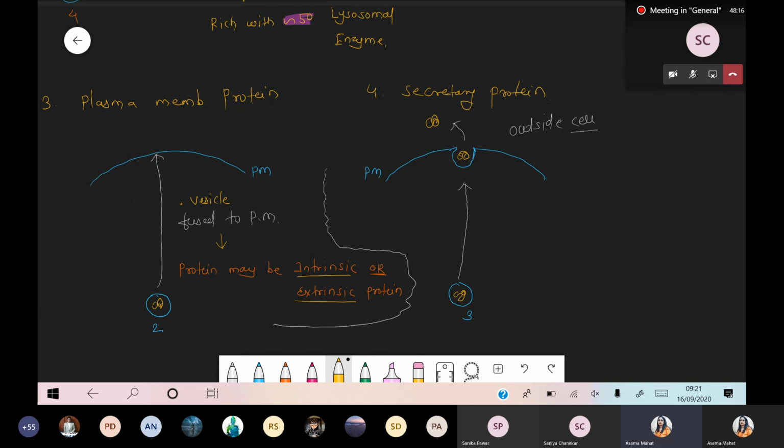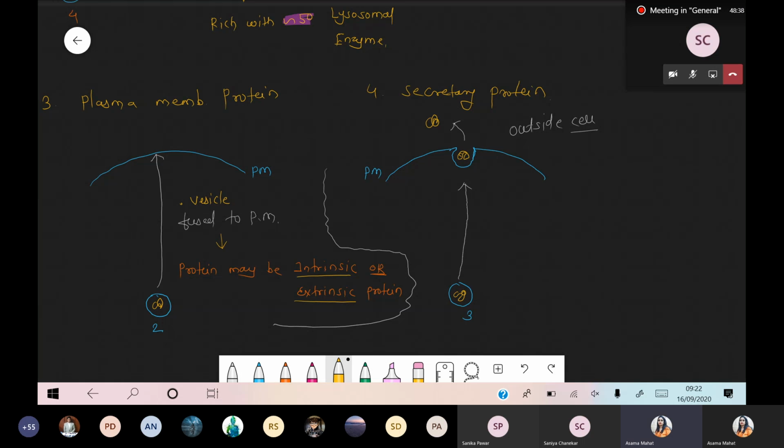Just check this point. In fusion, basically the protein gets exposed to the outer side because it is an easy way to release. So in the fourth diagram, that protein has a function, but where are they performing the function? Outside the cell. Such type of protein is called the secretory protein.